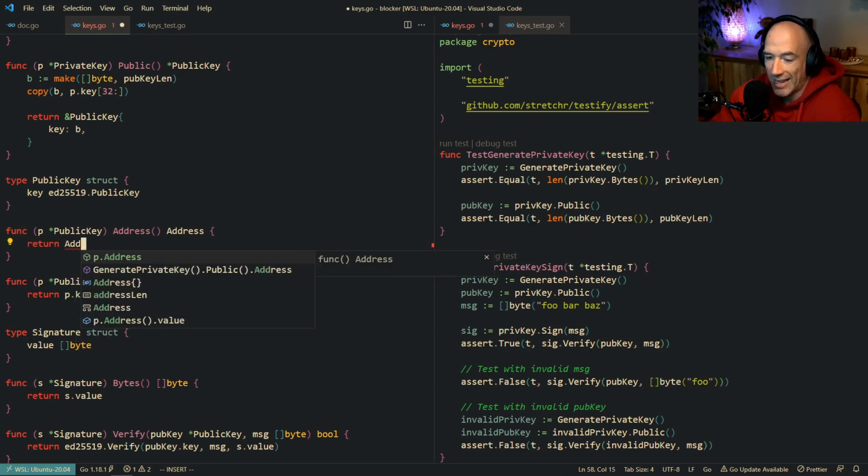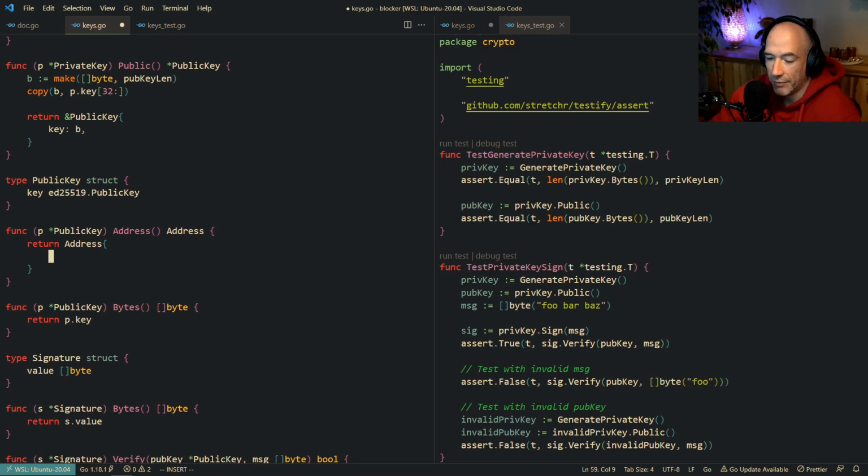We're gonna return an address here where the value, I think, is gonna be the p key length minus address length. So we're going to take the last address length bytes, which is 20, of this address.